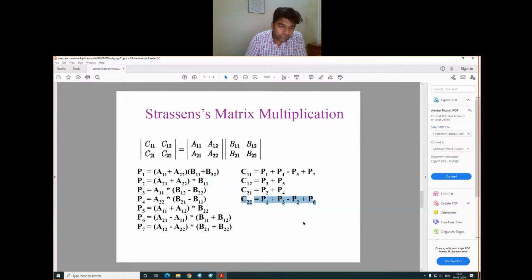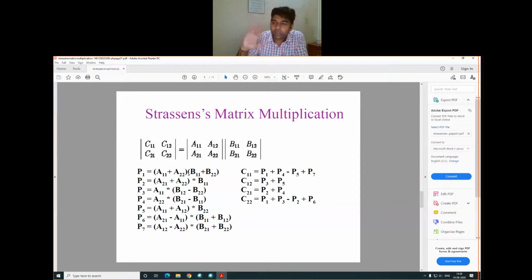From here, how many multiplications are there in total? For C11, C12, C21, and C22, all the operations are either addition or subtraction. But when we compute P1 through P7, the total number of multiplications performed is 7, because each P contains one multiplication operation.